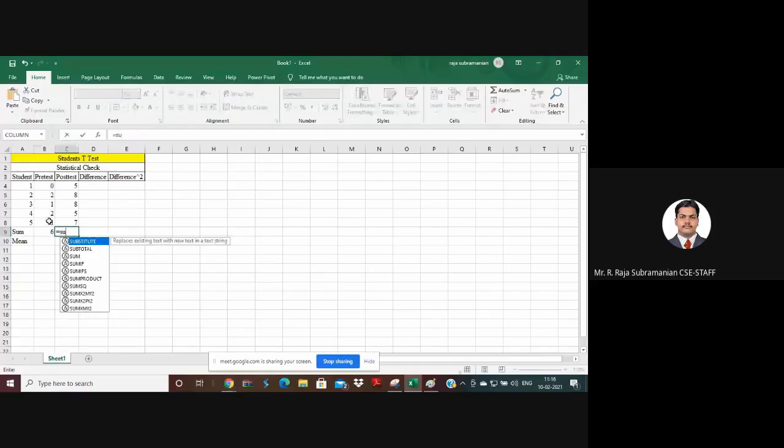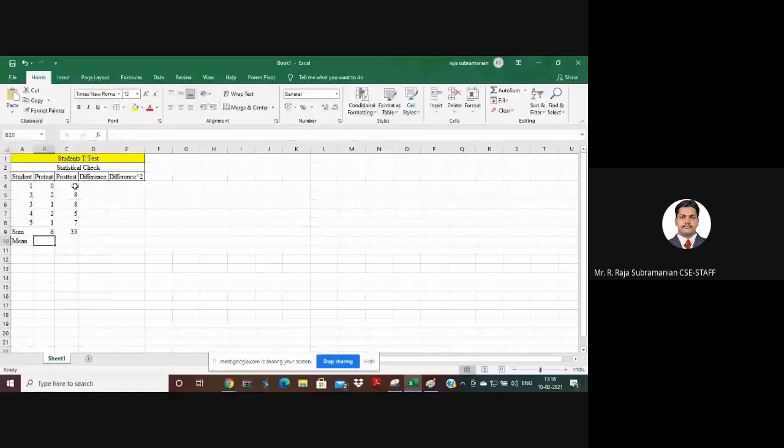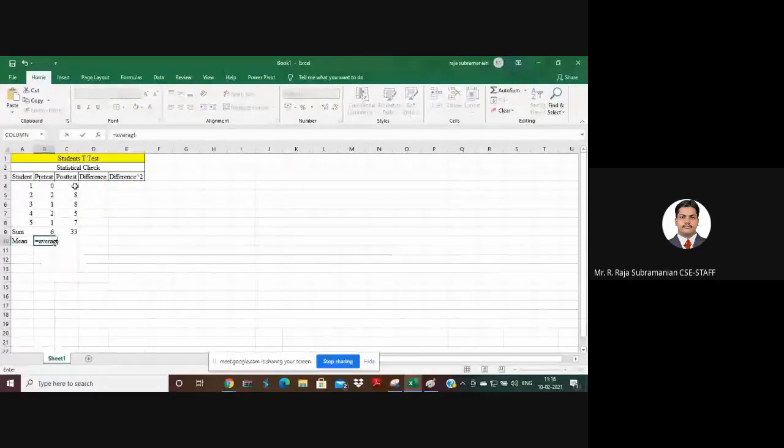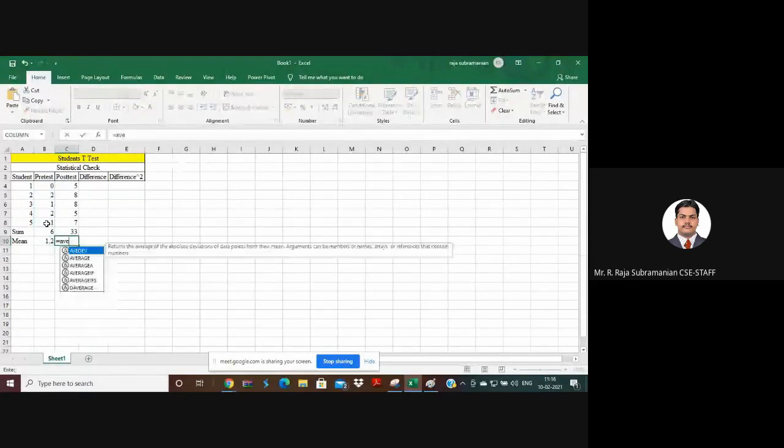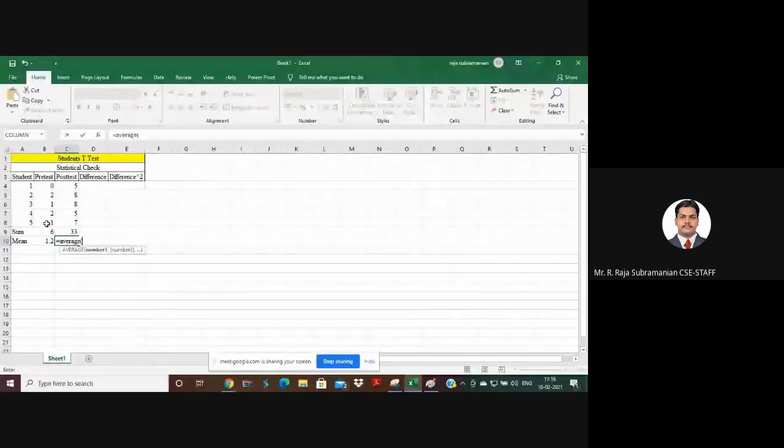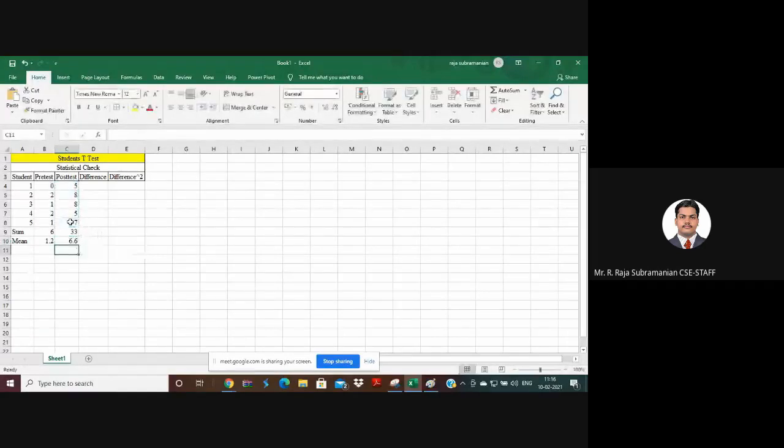Similarly, I take the sum of the post-test, and the mean of the post-test also. So far so good. Next we are going to apply some formulas.